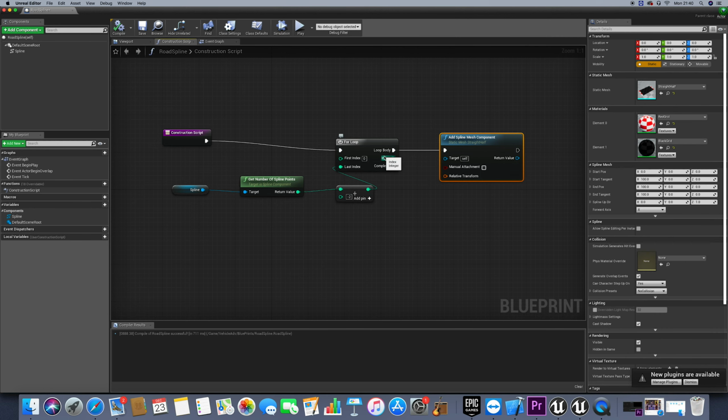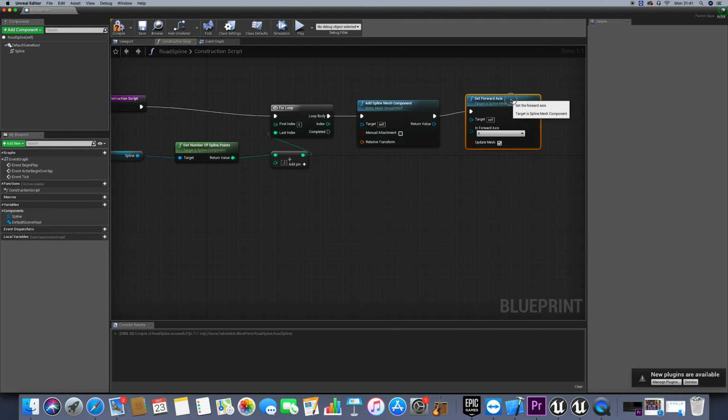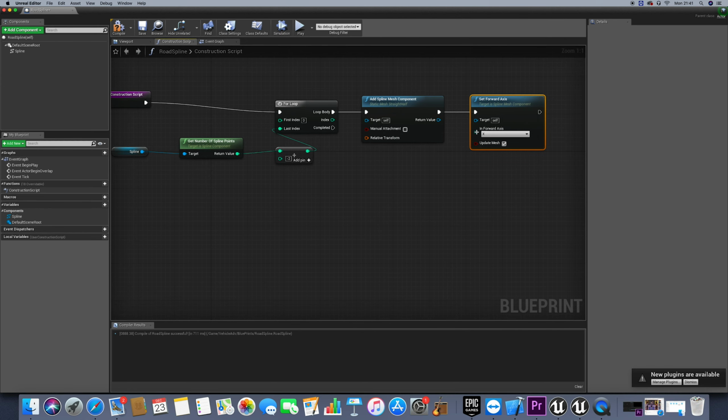Okay, so that means that every point that would be added, we need also to add in which direction we would deform that mesh. So we need to set forward axis. So we need to deform that object in the direction of the x-axis. And that should be like this, right?